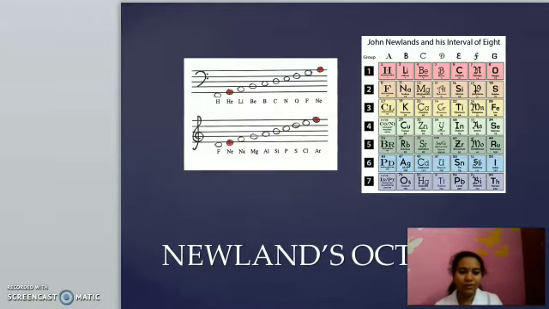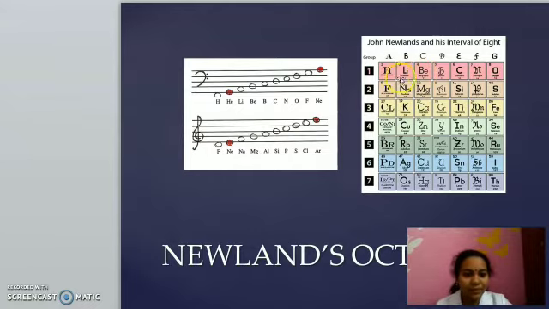I hope all of you know the Saptaswara in music. Sa ri ga ma pa da ni sa. So the first sa and the eighth note, that is again sa, isn't it? So he also identified a music in elements. Isn't it interesting? Here you can see his model of the periodic table.